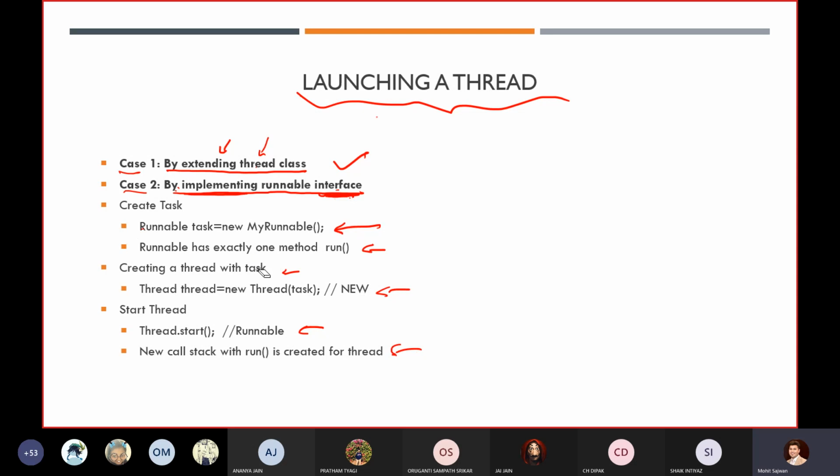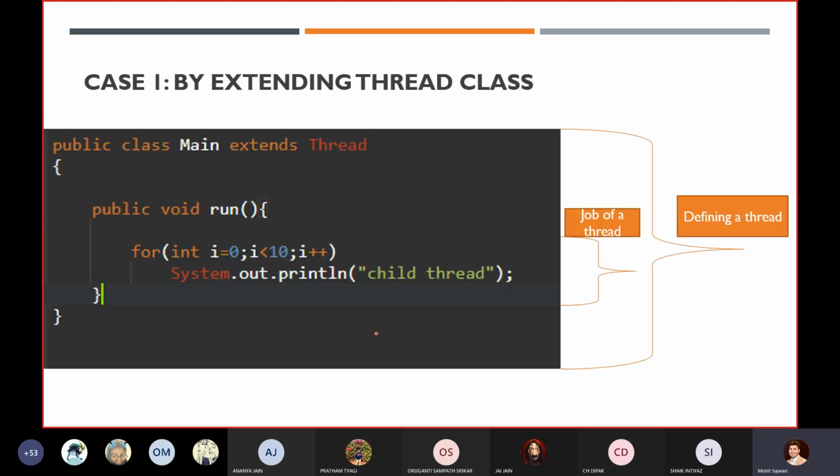But the thing you should know is how you can create a thread: if we are inheriting that particular class, then to start a thread we have to use the start method. Using the start method we are able to run our thread, otherwise we won't be able to run it. I will give you some examples, and using these cases I'm 100% sure that you will be able to understand each and everything.